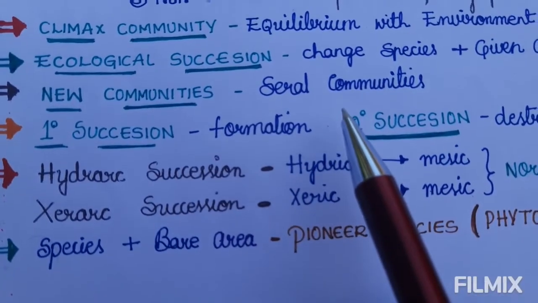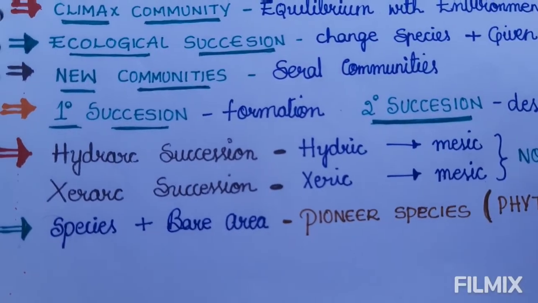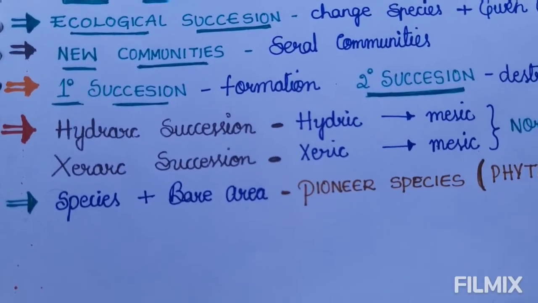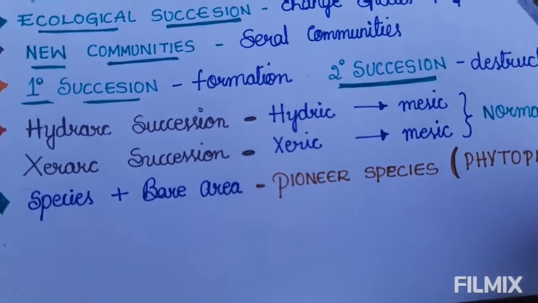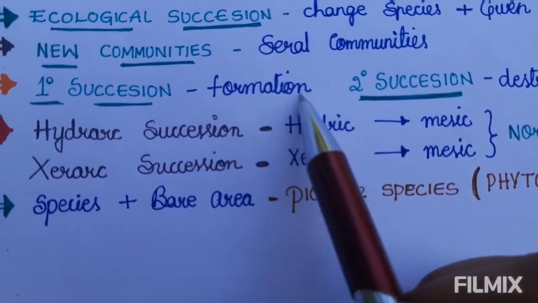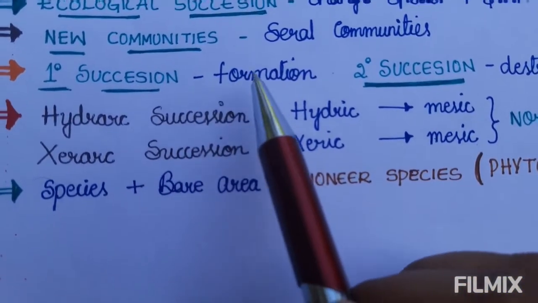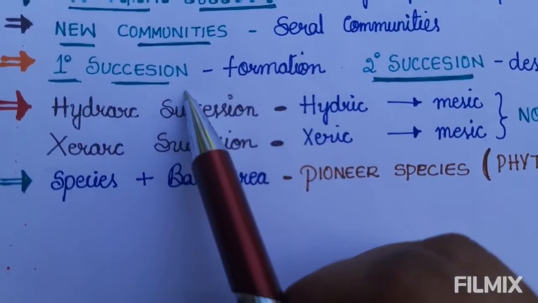That means nowadays, when we plant a tree, it takes much time to grow, and when we cut a tree, it takes less time. This is the difference between primary succession and secondary succession. That means the growing of plants or trees is primary succession.